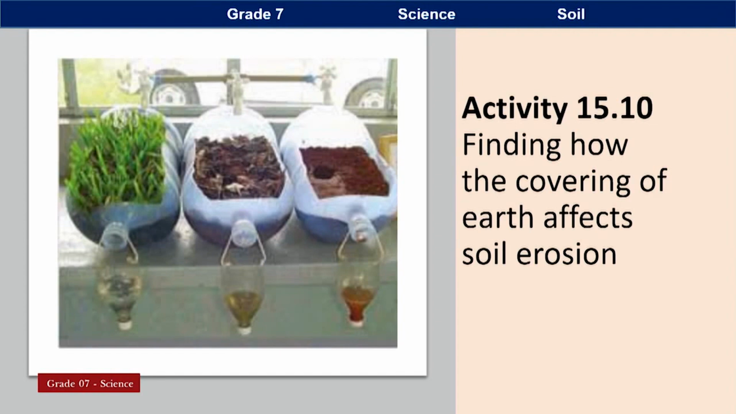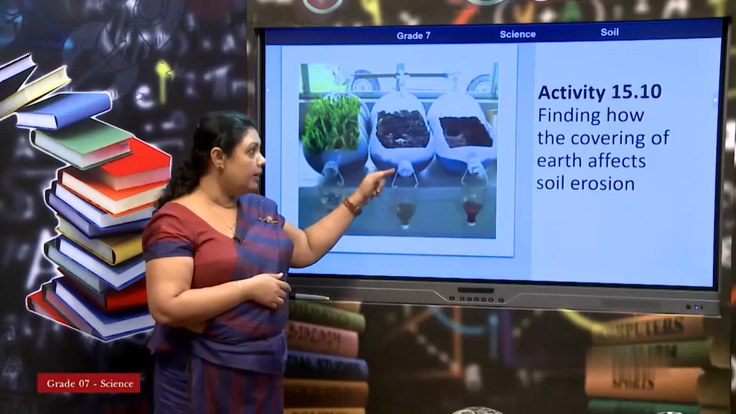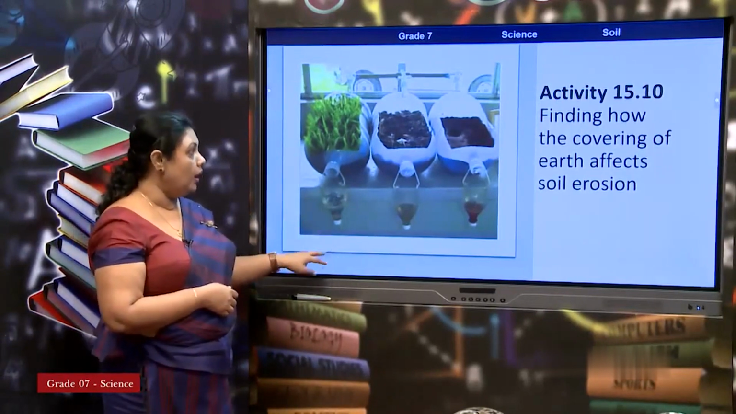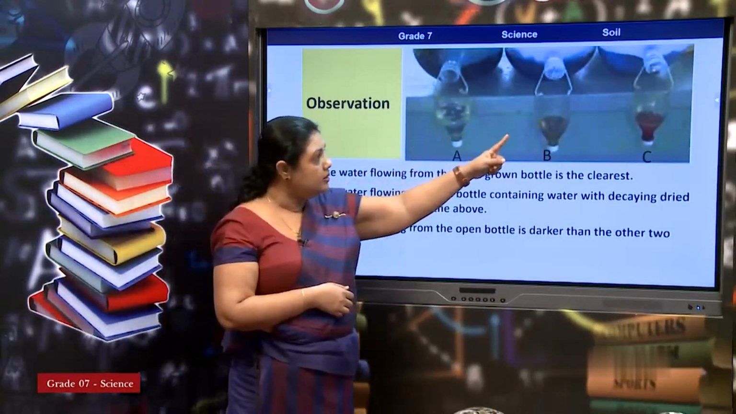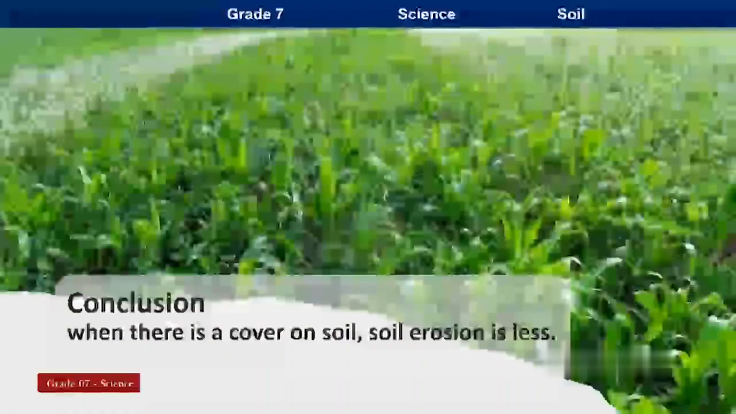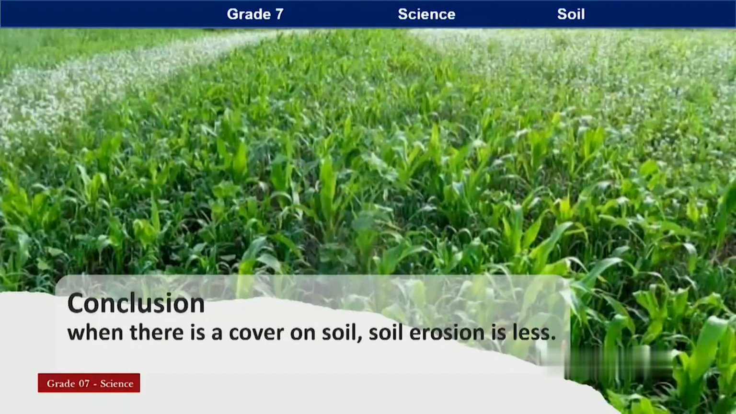One is covered with grass or plants, the others are not. When water flows and plants are there, you get clear water. If plants are not there, parts of the soil will come down. That shows how erosion happens. Look at the colors here: with the plants the water is very clear, the others are brown. So the observation is that if plants are there, soil does not get eroded.